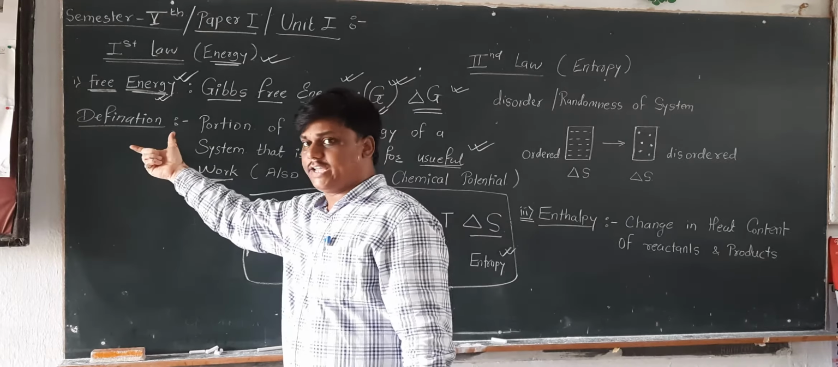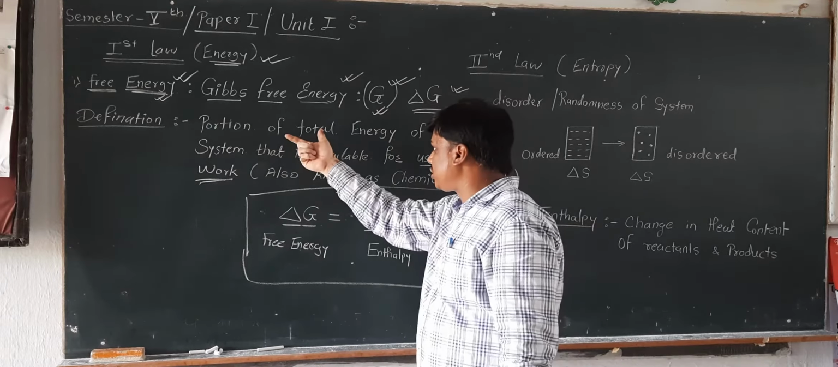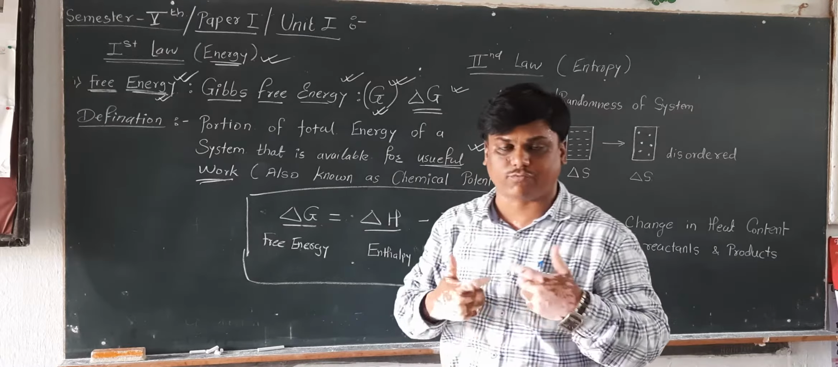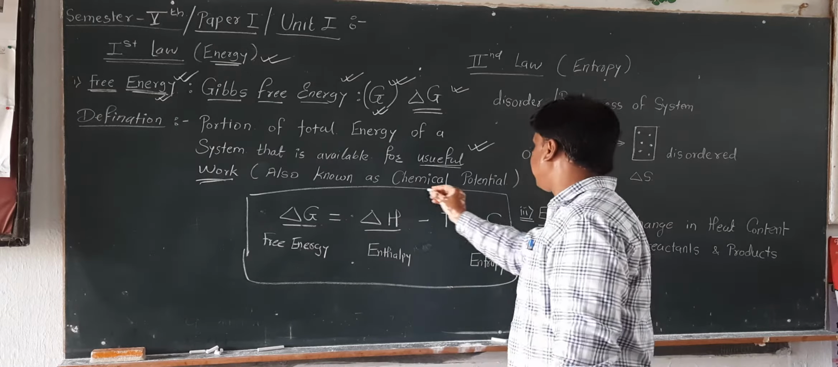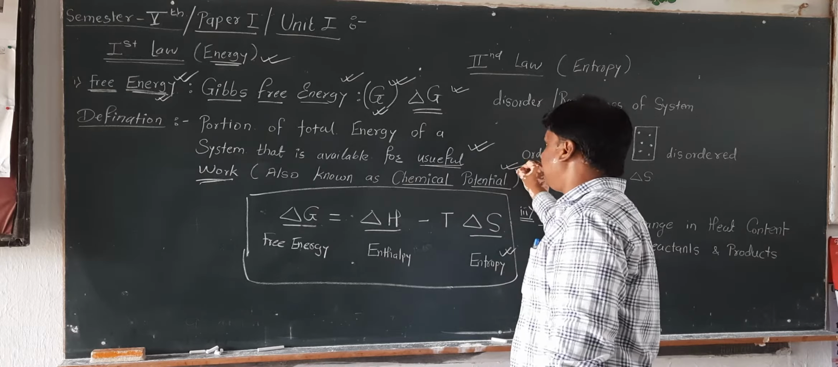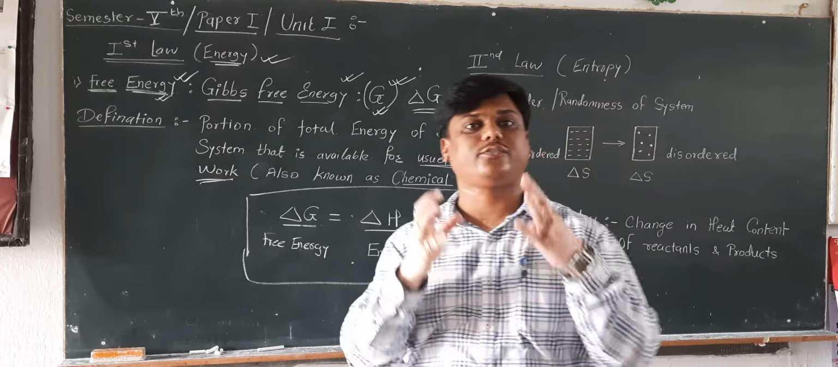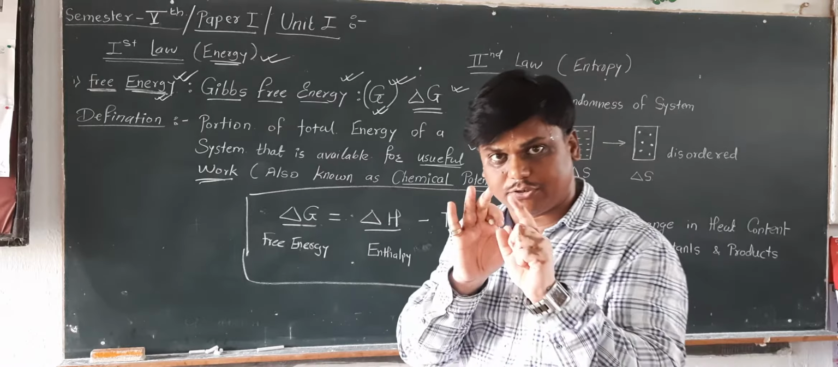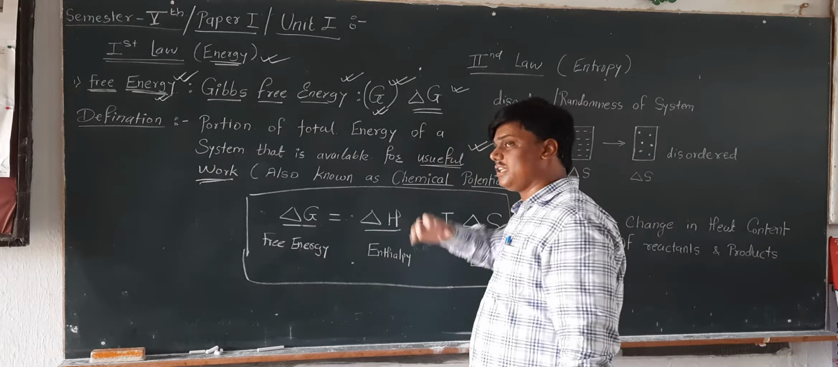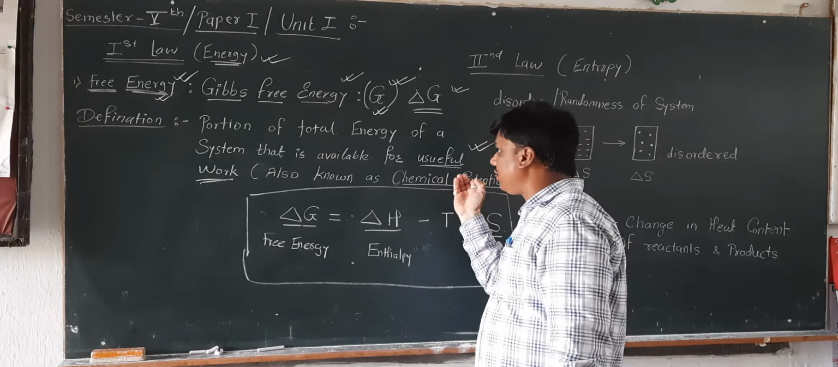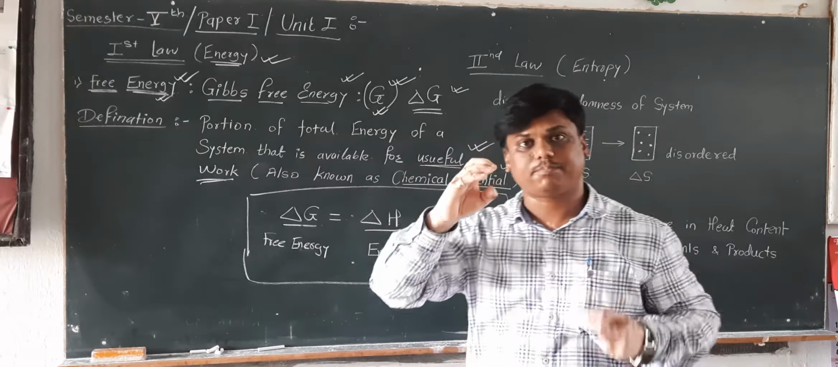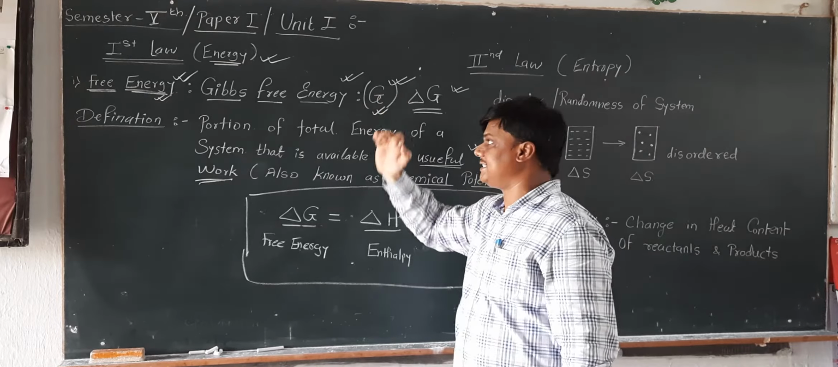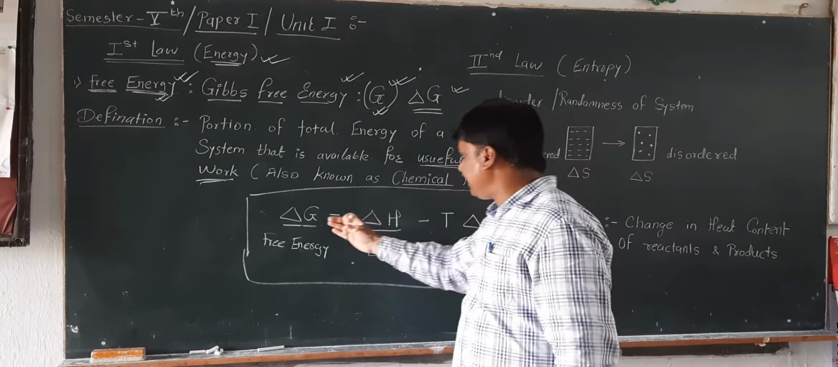What is the definition of free energy? Free energy is a portion of total energy of the system that is available for work. It is also known as chemical potential of the system. We have a lot of energy in the system, but some amount of energy is utilized for a particular work. So that amount of energy which is used for a particular work is known as free energy or Gibbs free energy, and that is indicated with delta G.